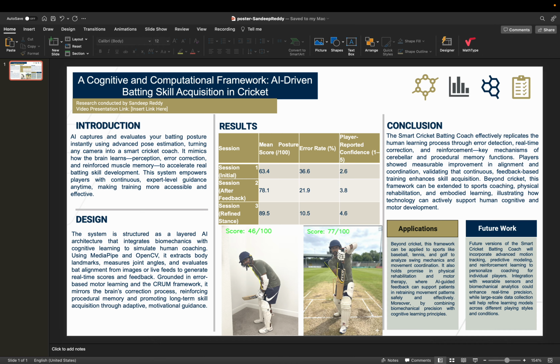It is grounded in error-based motor learning and the Crumb framework. The AI acts as an external feedback loop, mimicking how the brain's cerebellum processes motor correction to reinforce procedural memory and promotes long-term skill acquisition.